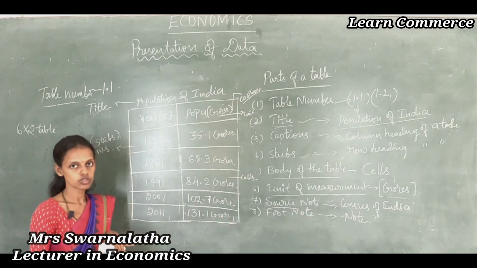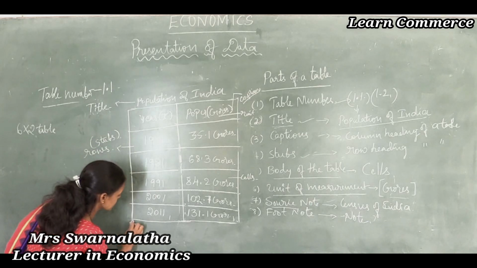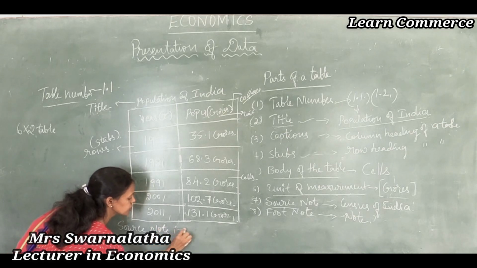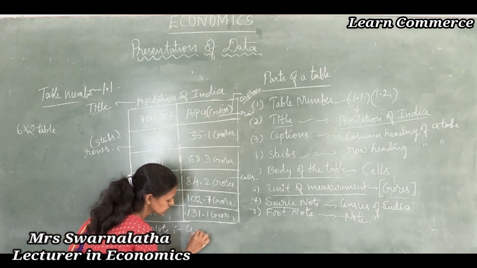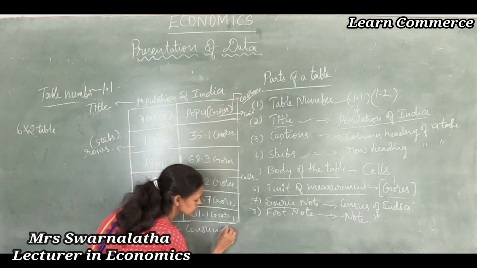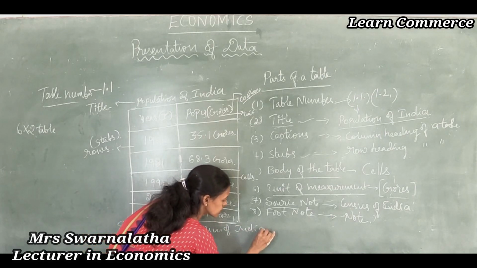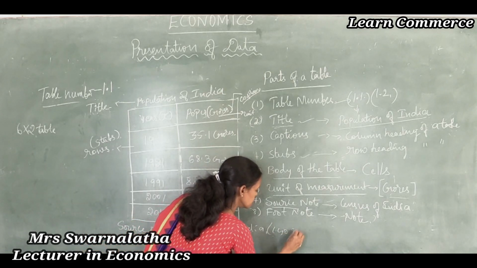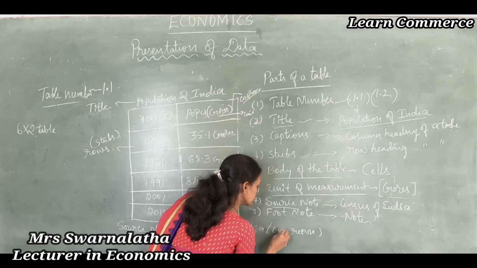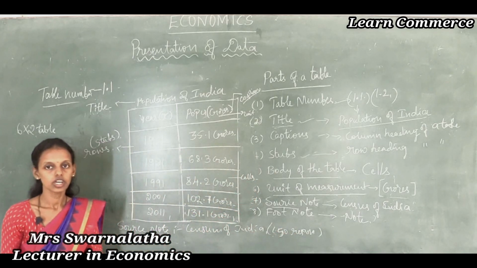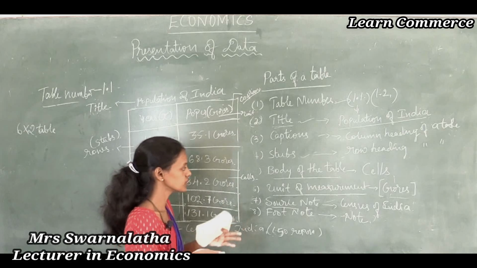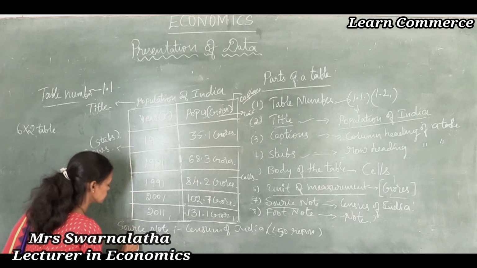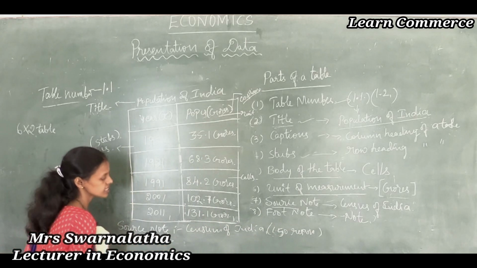Where are we going to write the source note? Below the table. Here you are going to refer to the Census of India, from where we collected the information. According to the Census of India, or you can write CSO report. Like this you write wherever the information was collected from, the internet, magazines, Google, or anywhere we searched. Next is footnote, which is a note. No need to write anything.